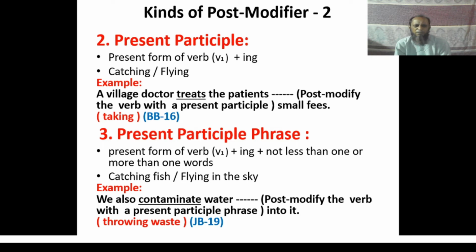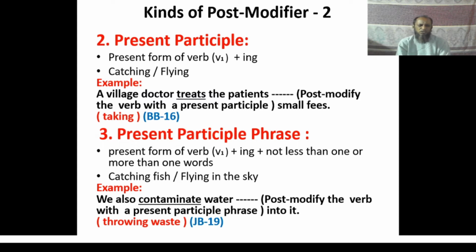The use of present participle phrase is as follows. Look at the example. We also contaminate water, dash, post modify the verb with a present participle phrase.